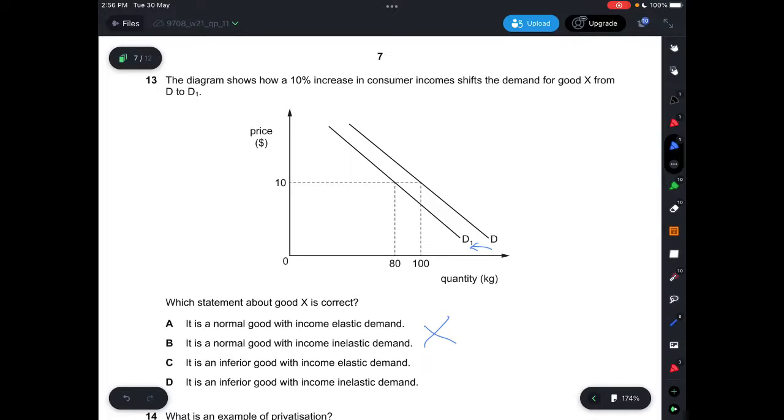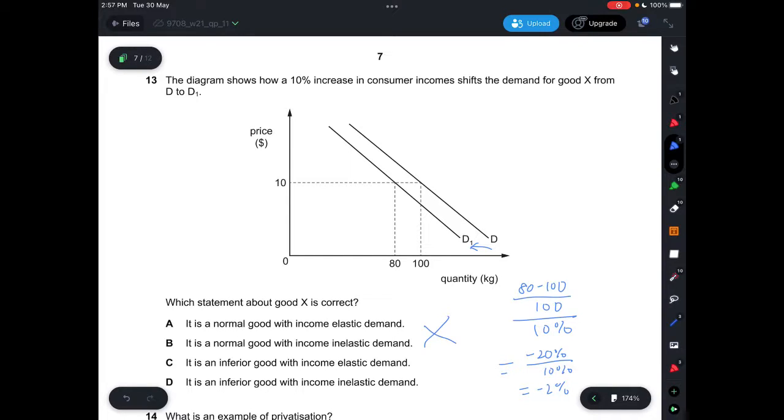So in order to calculate whether it's income elastic demand or income inelastic, you have to take the change in QD, which is 80 minus 100. So 80 minus 100, and then over 100, divided by 10%. So then you'll get negative 1 over 5, which is negative 20%. Then divided by 10%, so that will be about negative 2.